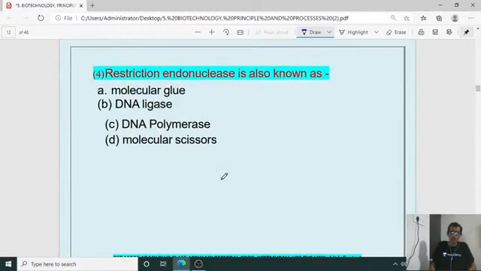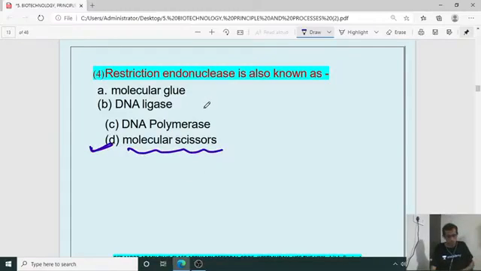Restriction endonuclease is also known as what? What is the another term for restriction endonuclease? DNA ligase, molecular glue, DNA polymerase, molecular scissors. Which is the right one? Yes, Sheshika, you are right for the previous question, cellular totipotency. So for the fourth question, the right answer is molecular scissors.